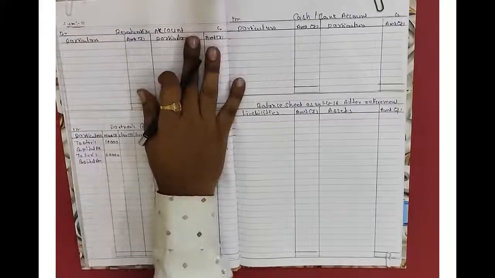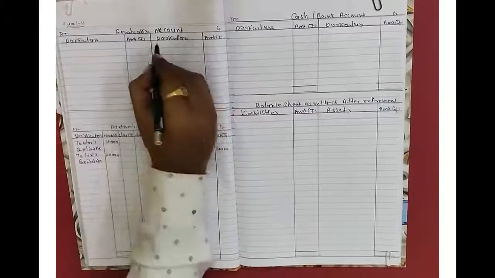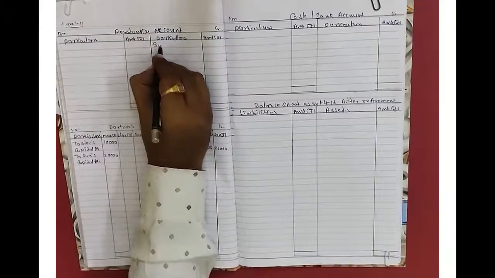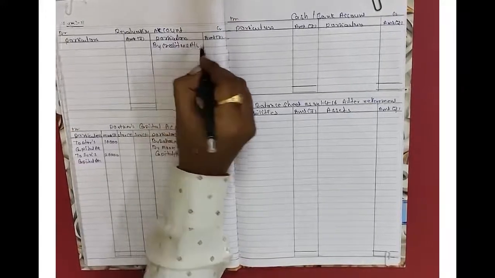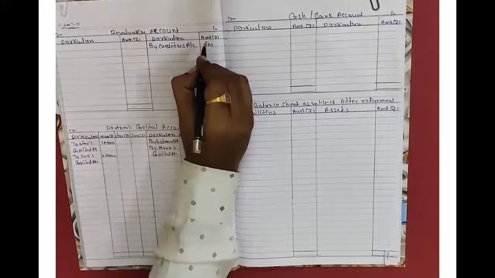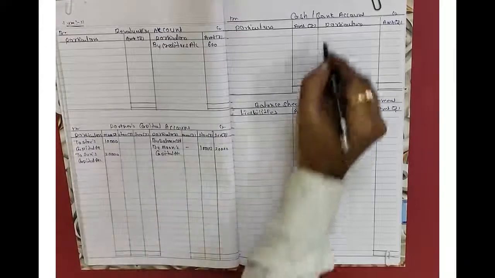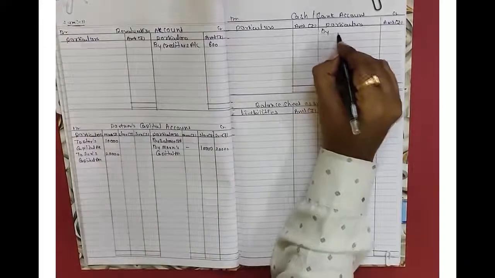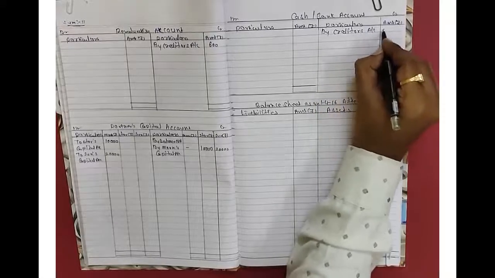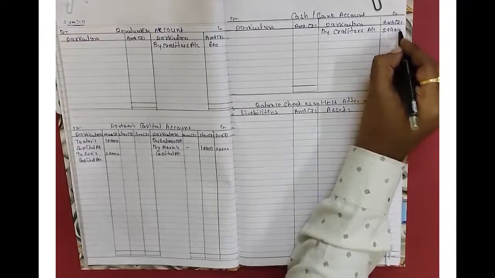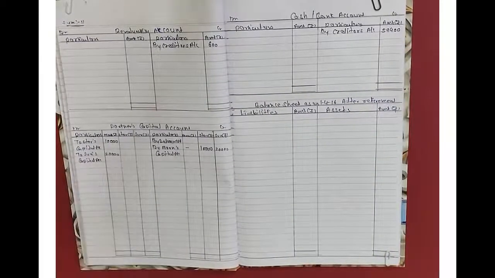First, that amount will be recorded on the revaluation account credit side, by creditors account 600 rupees. Second effect, cash and bank account credit side, by creditors account an amount of rupees 59,400 after deducting 600 for discount.